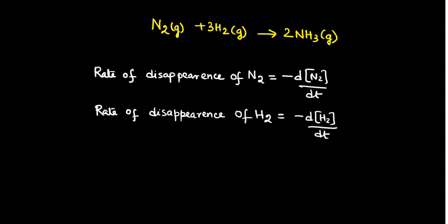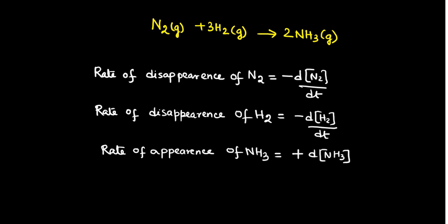And ammonia is the product, so it will be rate of appearance of NH3. Since it's a product, it is plus dNH3 by dt. So these simply represent the rate of disappearance and the rate of appearance.